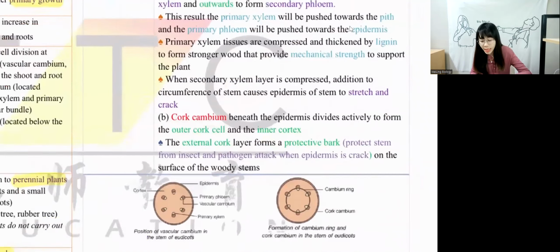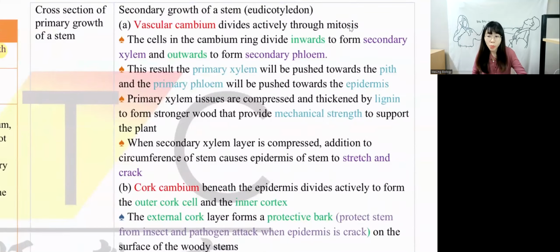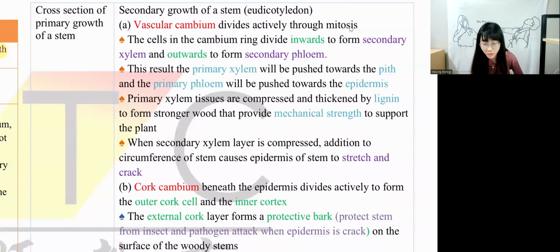Right now, it's your turn to answer my questions, guys. We have primary growth and secondary growth, right? Before primary growth is what process? Before primary growth is germination. Very good. After primary growth is? After primary growth is secondary growth. Very good. Primary growth increases in length or in diameter? Primary growth increases in length, correct? Secondary growth increases in diameter. Very good.